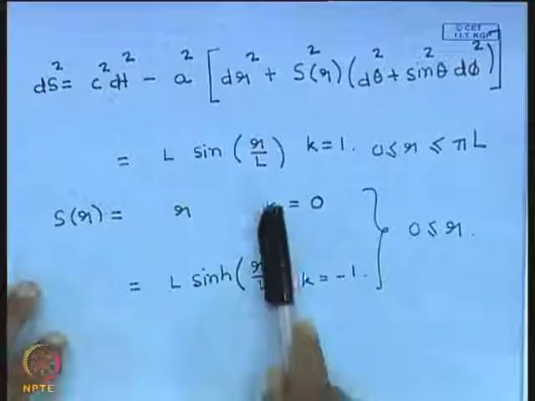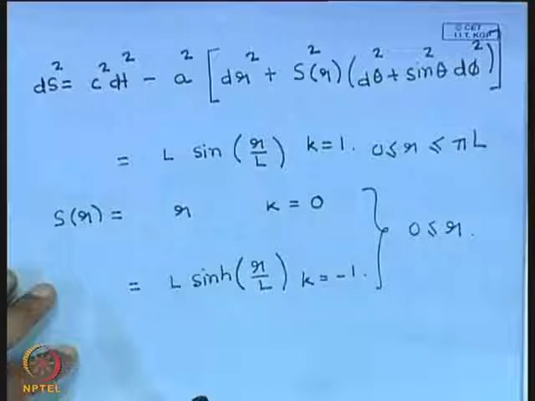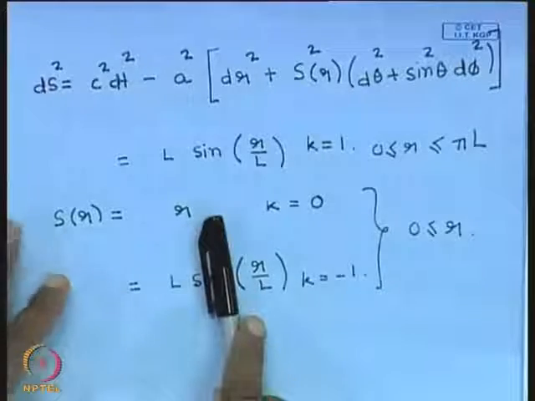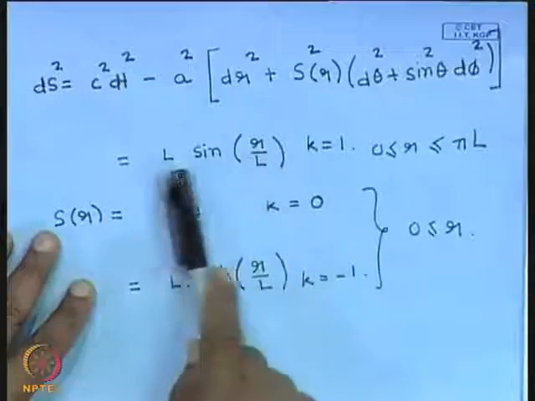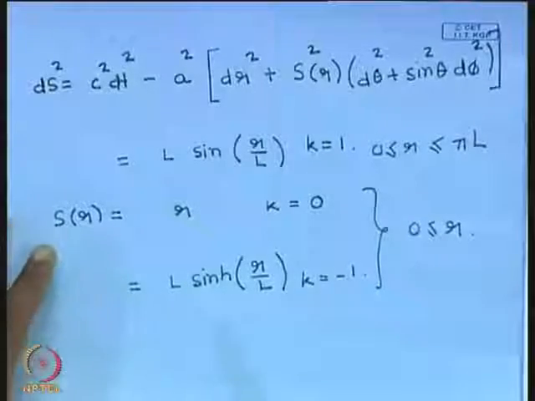Okay, the spaces are infinite in these two cases, negative curvature and no curvature, but if it is positively curved, then the space is finite.